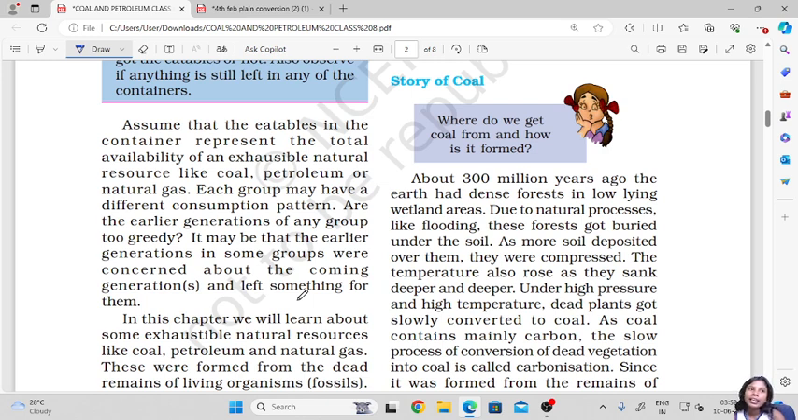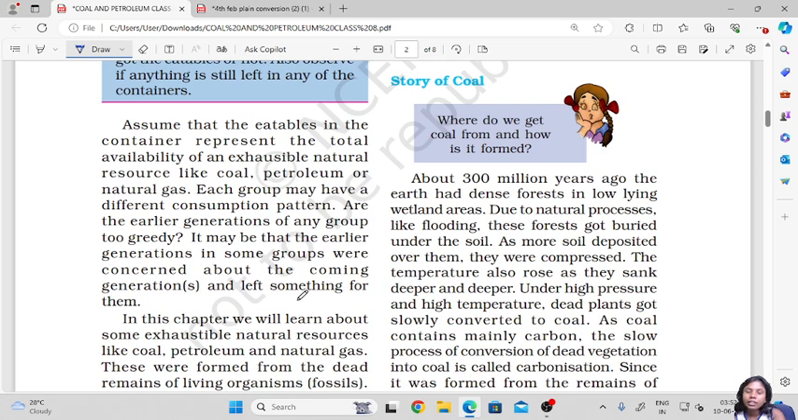So now what they are saying is the speed at which those eatables will get consumed depends on how much a person eats. We still have some things left with us, like our forests, because the people in the earlier generation thought that we may need them in the near future, so they saved those forests for us.